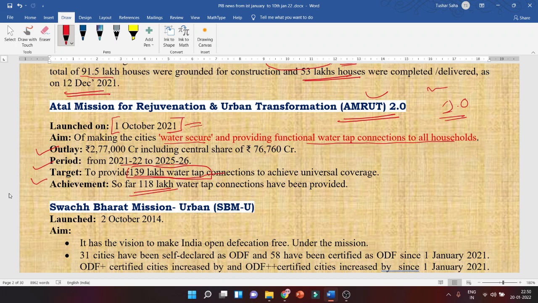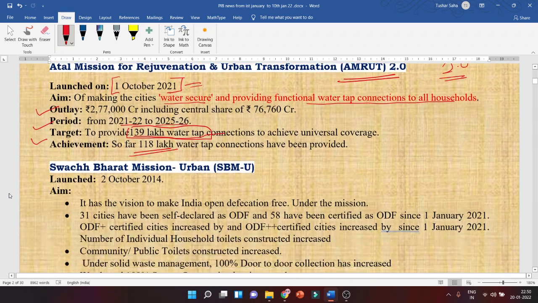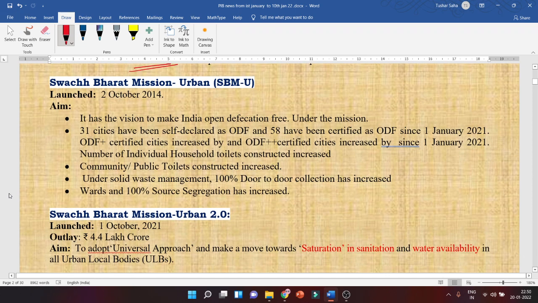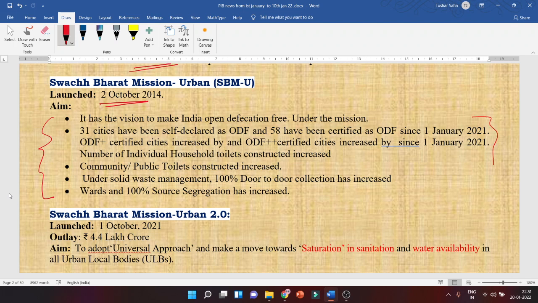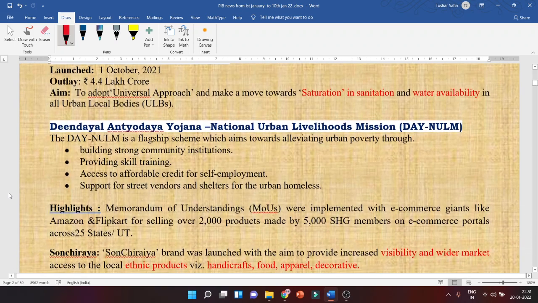So you see, all the missions are going on in mission mode, right? With this, let's move to the next one. Swachh Bharat Mission Urban. This was launched on 2nd October 2014. This is the aim of this scheme. So just go through it multiple times so that you remember, because these are very important, not only in MCQ. It will also help in the descriptive for the ESI paper. ESI descriptive, this is going to help you.